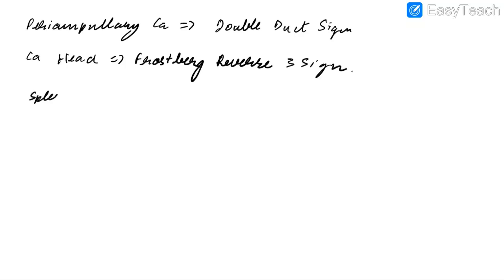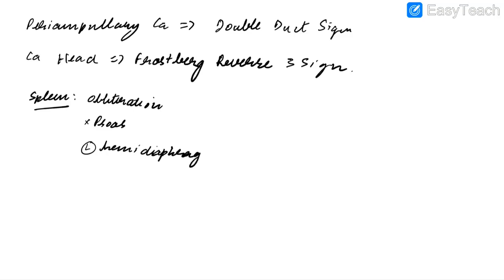Coming to imaging of spleen, the following signs can be seen in splenic rupture in case of abdominal X-ray: obliteration of splenic outline, loss of psoas outline, and elevation of left hemidiaphragm. All these can be seen in case of splenic rupture. In case of serous cystadenoma of pancreas, we can find spongy appearance with central sunburst calcification.